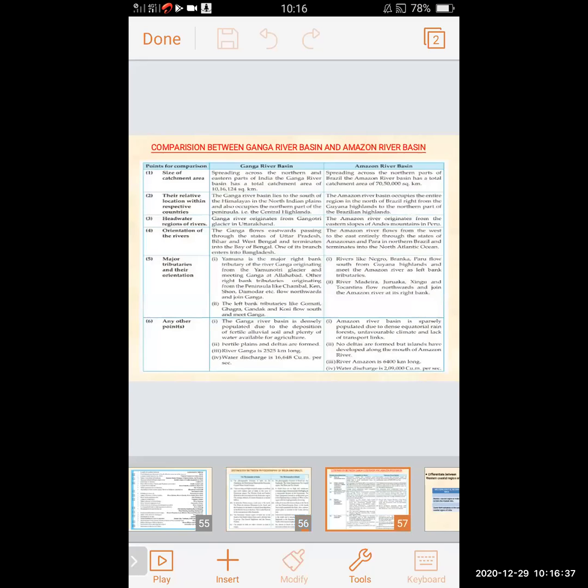Now we'll see the comparison between the Ganga River Basin in India and the Amazon River Basin in Brazil. The points of comparison are: size of catchment area, relative location within respective countries, headwater region of rivers, orientation of the rivers, and major tributaries and their orientation.